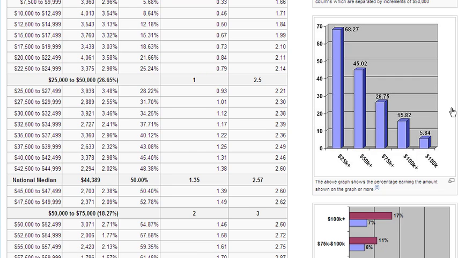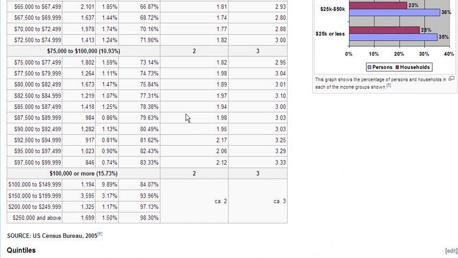At the top end, you can see that only about, as far as the most wealthy, only about 2.5% make over 200,000 a year. That's for a household, which might include two income earners, perhaps one, but for a household it's probably two. So about 2.5% of the population make over 200,000 a year. Very small. So that's income distribution in the United States.